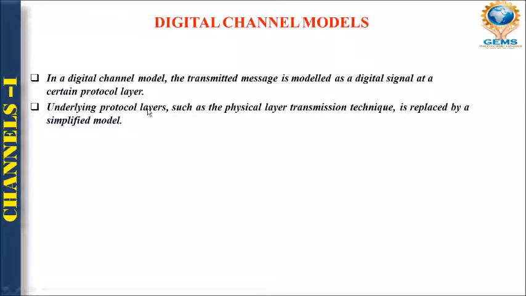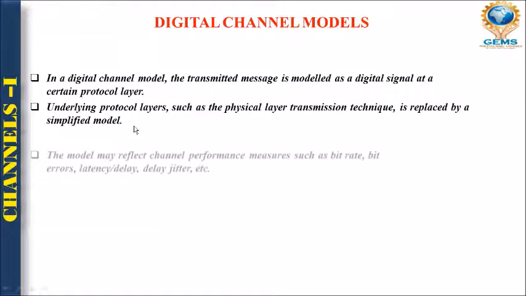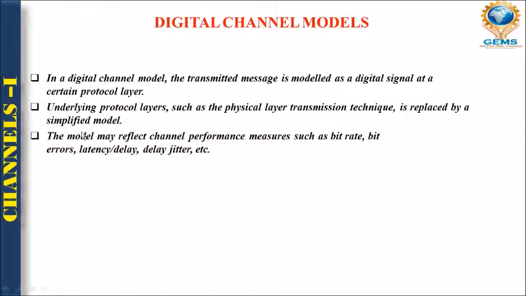The underlying protocol layers, such as the physical layer transmitting technique, are replaced by a simplified model. Right? With the help of a diagram, I will show all these things very clearly. The model may reflect the channel performance, which is measured by such things as bit rate, bit error, latency, delay, or delay jitter. What are these? Bit rate means what? The number of bits per unit time, that is your speed. Bit error means what? How many bits are in error.